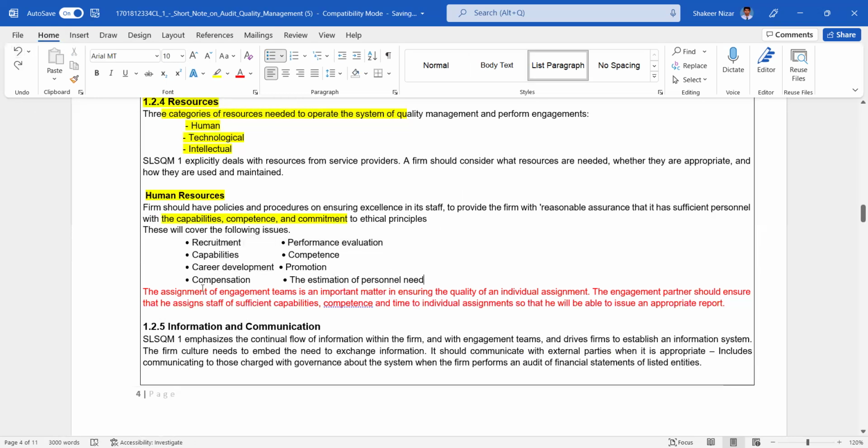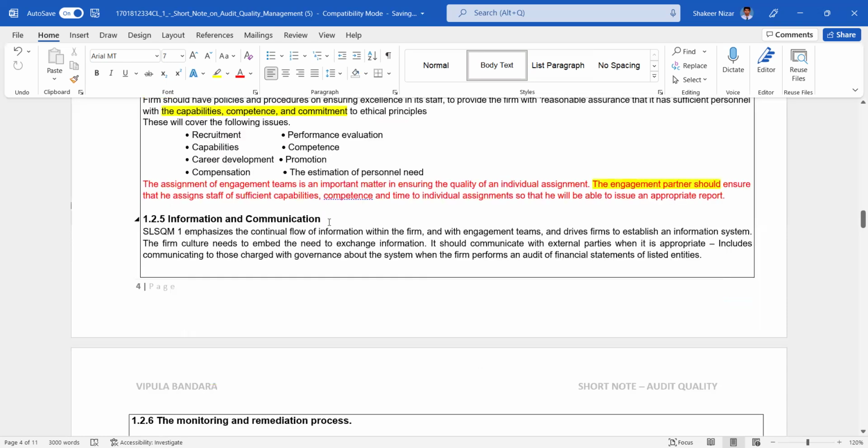The assignment of the engagement is an important matter in ensuring the quality of the individual assignment. The engagement partner should ensure that he assigns staff of sufficient capabilities, competence, and time to individual assignments, so that he will be able to issue an appropriate report.